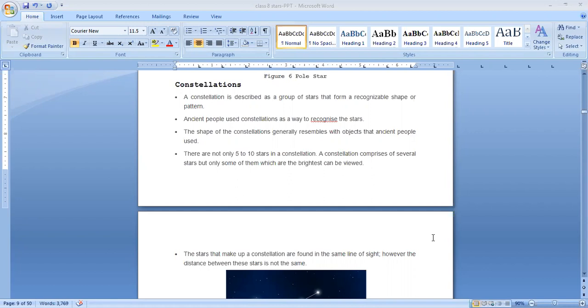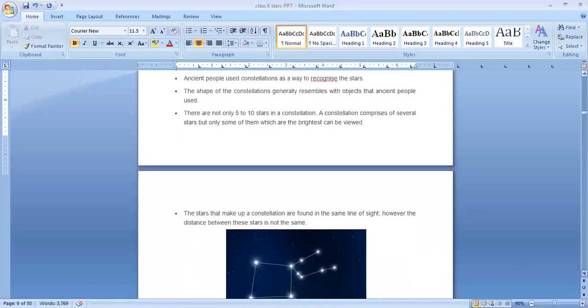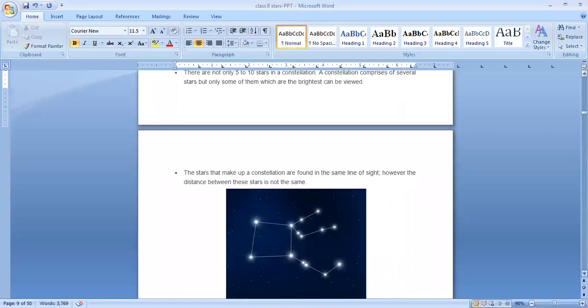A constellation comprises several stars, but only some of them, which are the brightest, can be viewed. Maybe 20 or 25 will be there, but of those, few stars will be bright. Those brightest stars can be seen, or are visible. So this is one of the constellations.